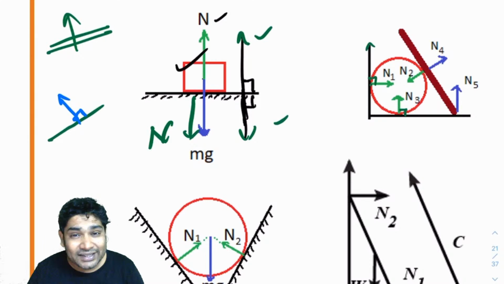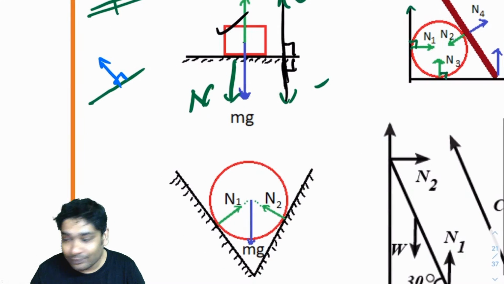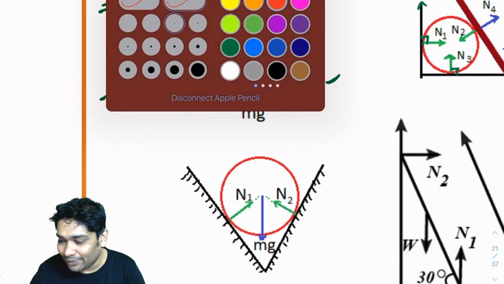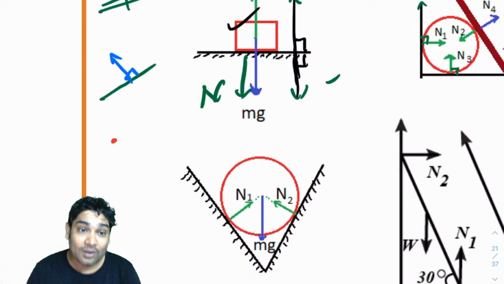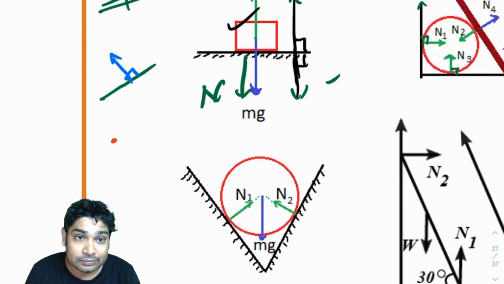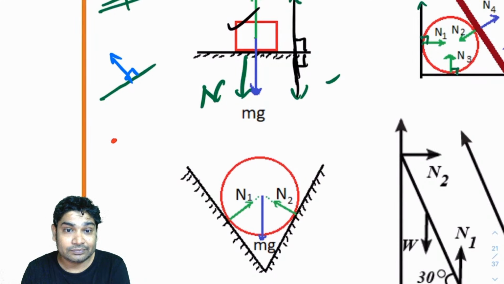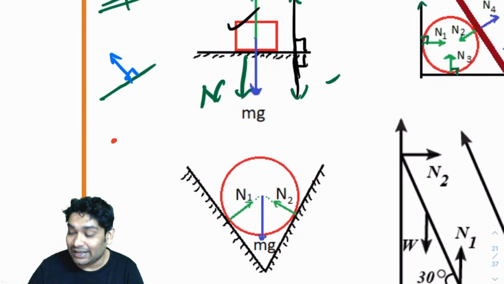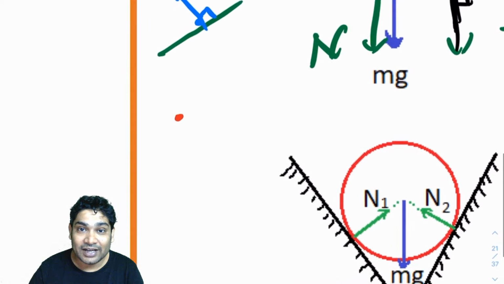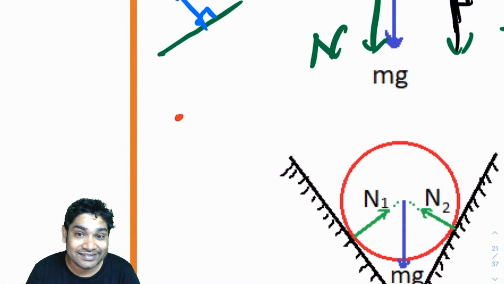What are the normals to a point? Tell me. If I have this point, what is the normal to this point? What do you think is the normal to this point? I am waiting. Tell me the direction of normal to this red point that I have made here.